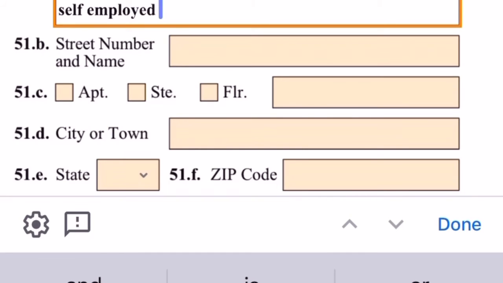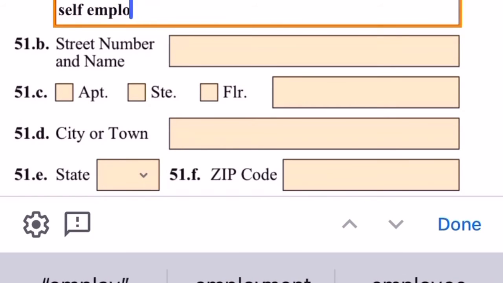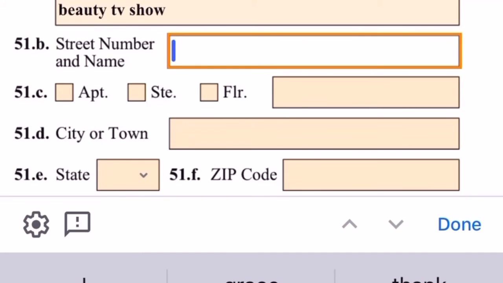The beneficiary is the alien relative, the spouse of the U.S. citizen. So we're going to enter that she is self-employed. Let's see, she worked for this firm because she's a model or a beautician. So let me see what we're going to put right here. She worked for this beauty TV show. Okay, for the purpose of this video, just to show you how to fill this form out.